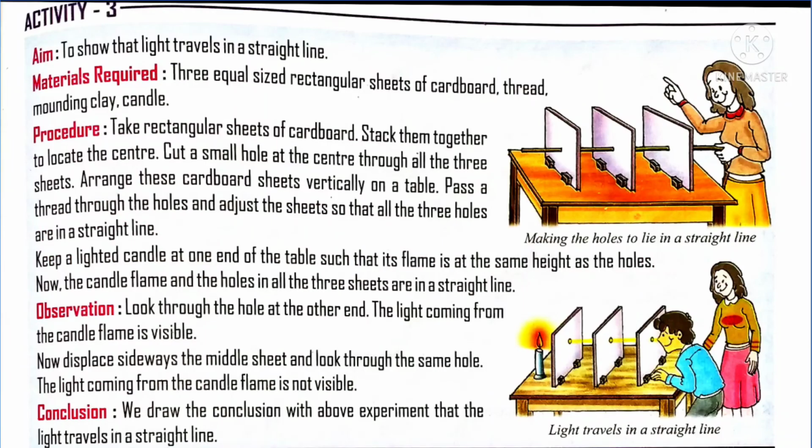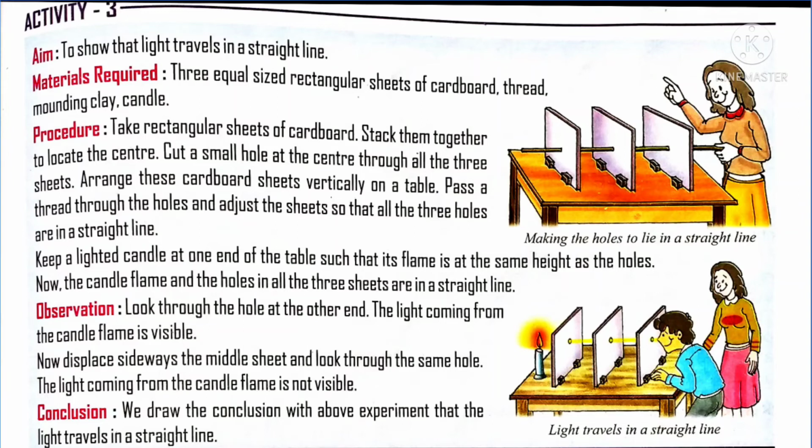Activity 3 also shows that light travels in a straight line. What you are going to do is make a hole at the same position in three cardboards and keep them in a straight line, and keep one candle in front of the first cardboard. You look through the holes. What do you observe? You can see the lighted candle, the light ray coming from the candle. If one of the cardboards is displaced, that means not arranged in order, we cannot see the light because light only travels in a straight line.